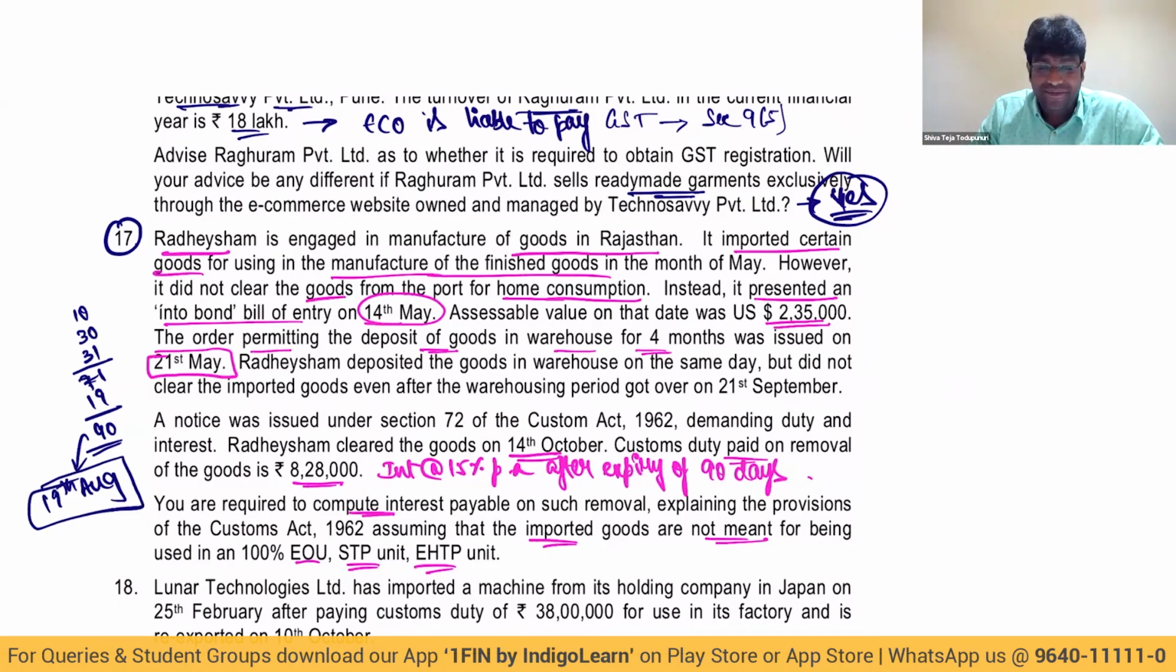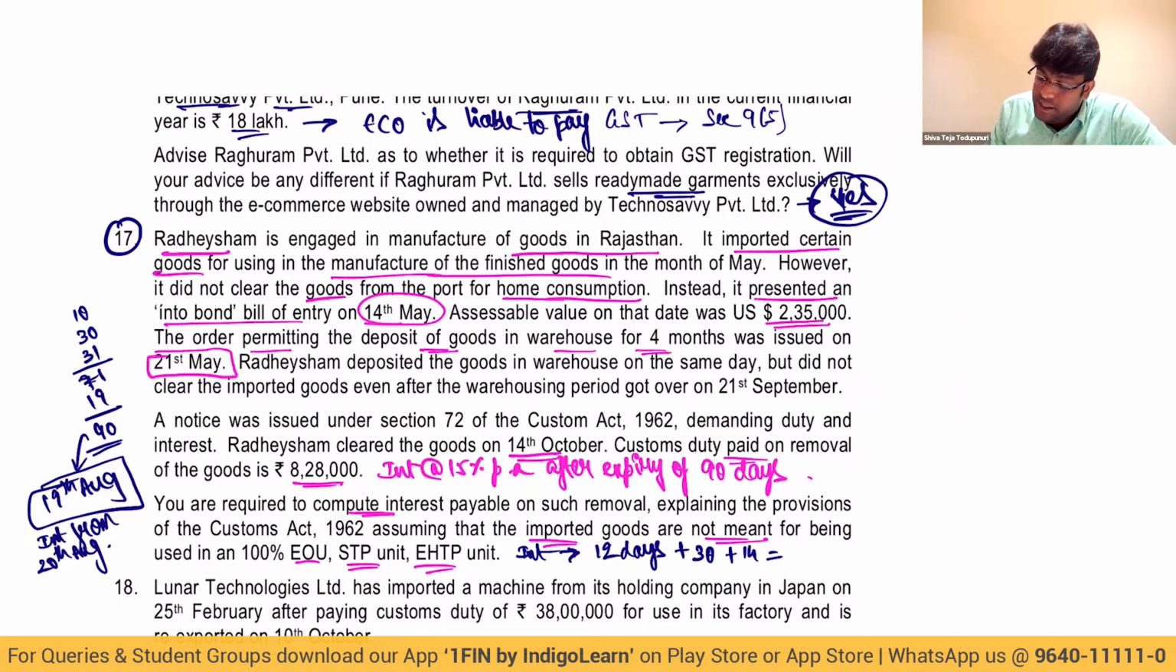So getting clarity? Speak out. So interest will start from which date? Interest will start from 20th August. So from 20th August interest will start, meaning interest will come for August 12 days. Why August 12 days? From 20th we have to start. So now 20th means it becomes 12 days. September, how many days? 30 days in September. October, when did we clear? 14 days in October. So 12 plus 30 plus 14, total 56 days delay.